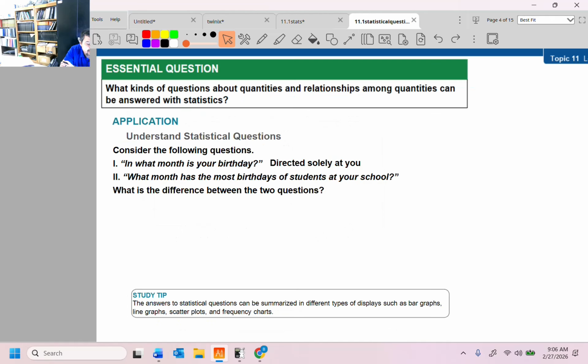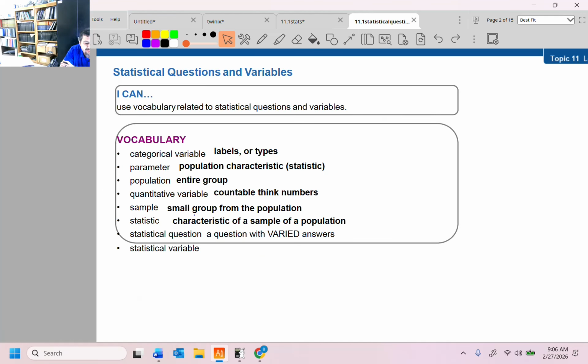All right, this is 11-1, statistical questions and variables. The vocabulary, kids, you got to memorize it. You got no choice but to memorize it.